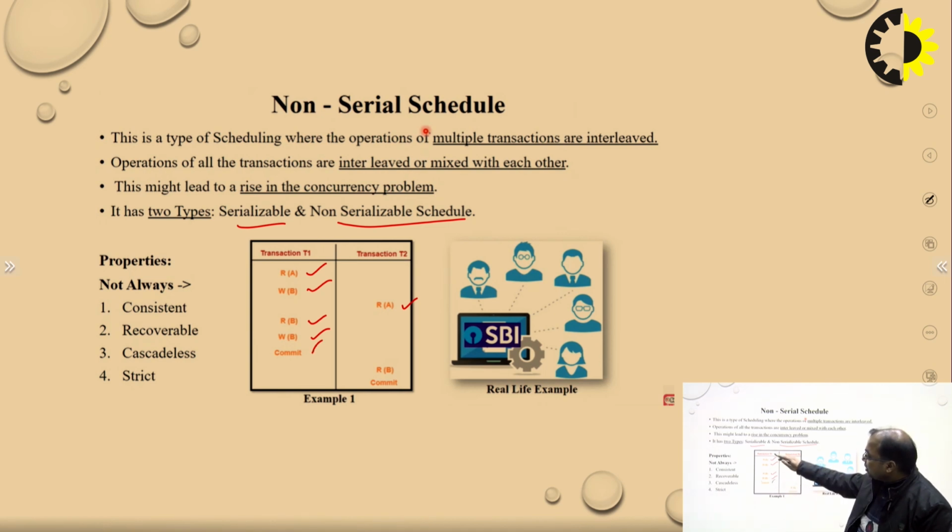Before the commit of transaction T1, transaction T2 also started in parallel.